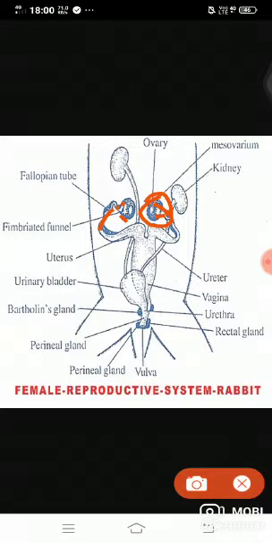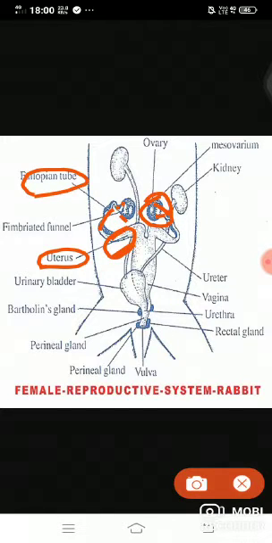You see that the anterior part of the oviduct is the fallopian tube. This anterior part of the oviduct is called the fallopian tube. After that it leads into a wider tube, that is called the uterus. You see that this is called uterus.